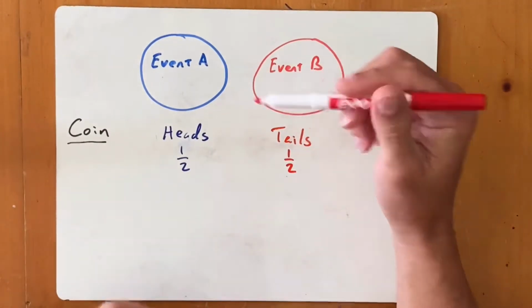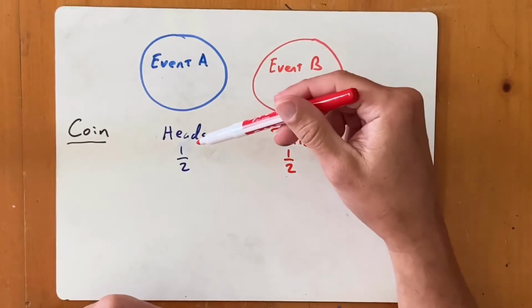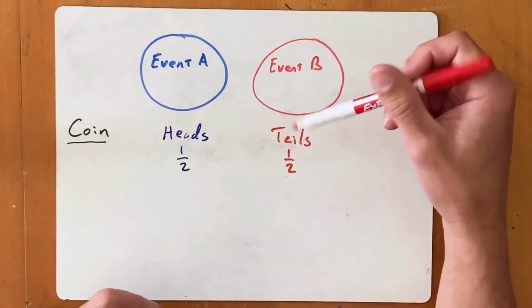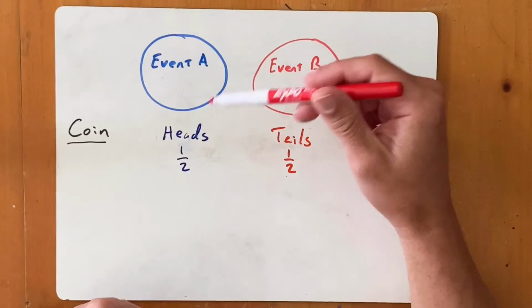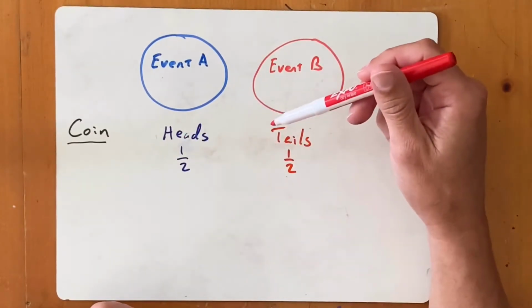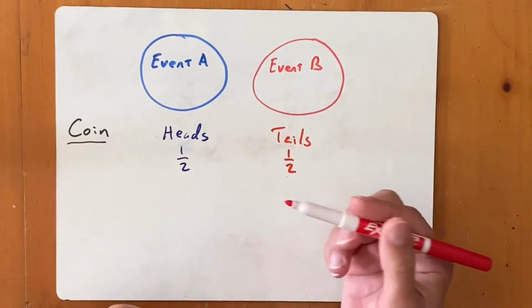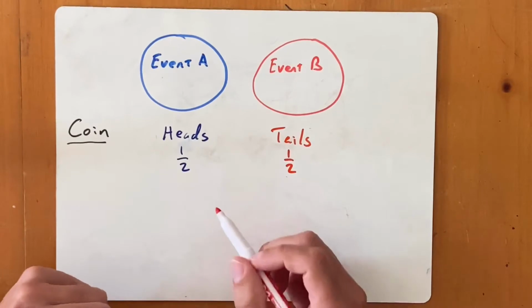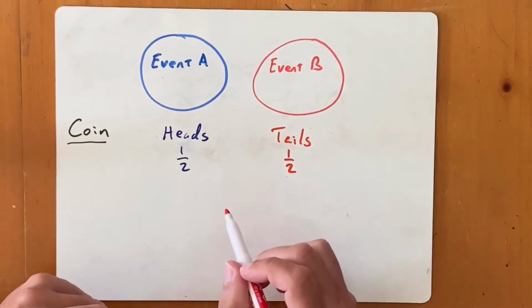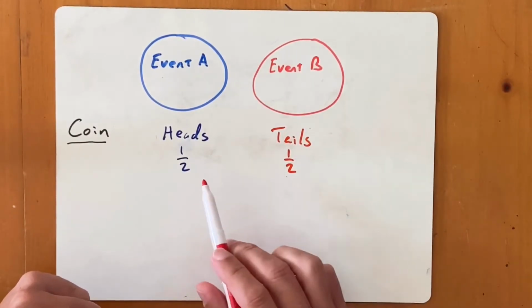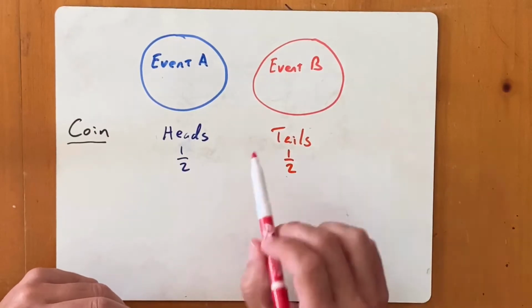All right. So if I wanted the probability of heads, that's 1 out of 2, or if it's tails, 1 out of 2. Now, these two events on a single coin flip cannot happen at the same time. I can't flip a coin and it land on both heads and tails at the same time.